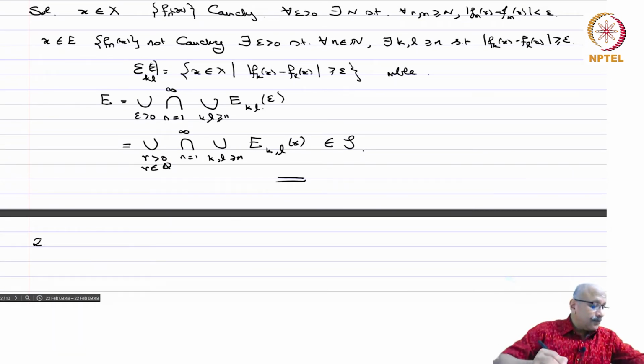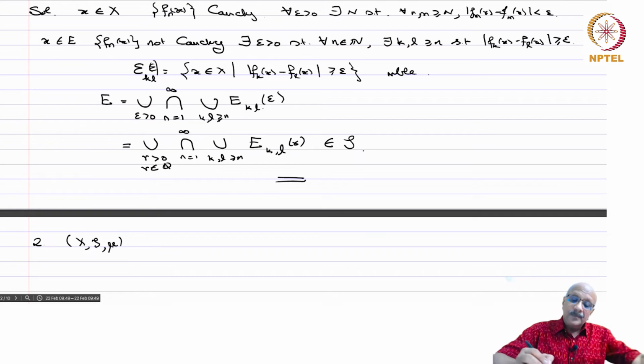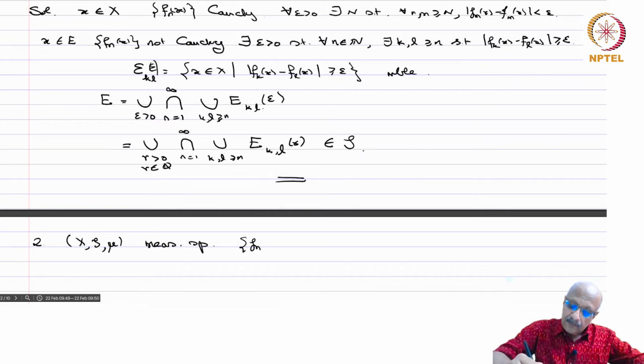Two. Let X, S, mu be a measure space. Fn measurable functions.